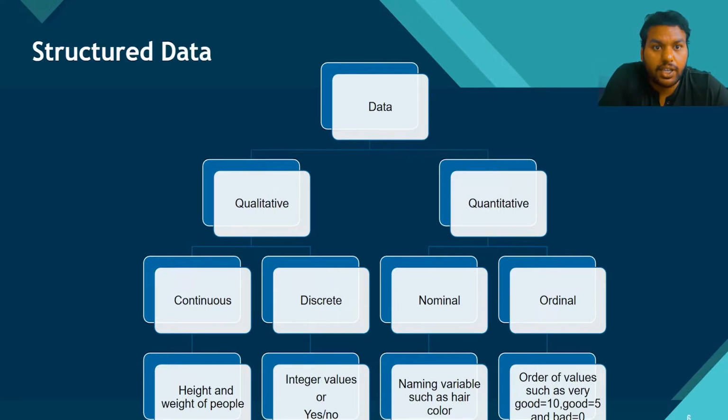But we are more interested in nominal and ordinal data. So what is nominal data? Nominal data is a naming variable, such as red hair, blue hair, black hair, then gray hair. So naming variables such as hair color. But what is ordinal data? When you order food from Zomato and it comes to reviews, the reviews you give come under ordinal data. If you give 5 stars, it means excellent delivery from Zomato or Swiggy.